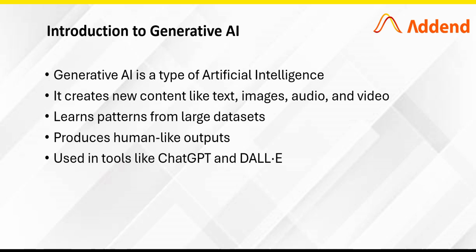This is possible because generative AI is trained on large datasets where it learns patterns, structures, and relationships within the data. Once trained, it uses the knowledge to produce human-like responses and content. For example, tools like ChatGPT can generate conversations, write mails, or even help with coding.